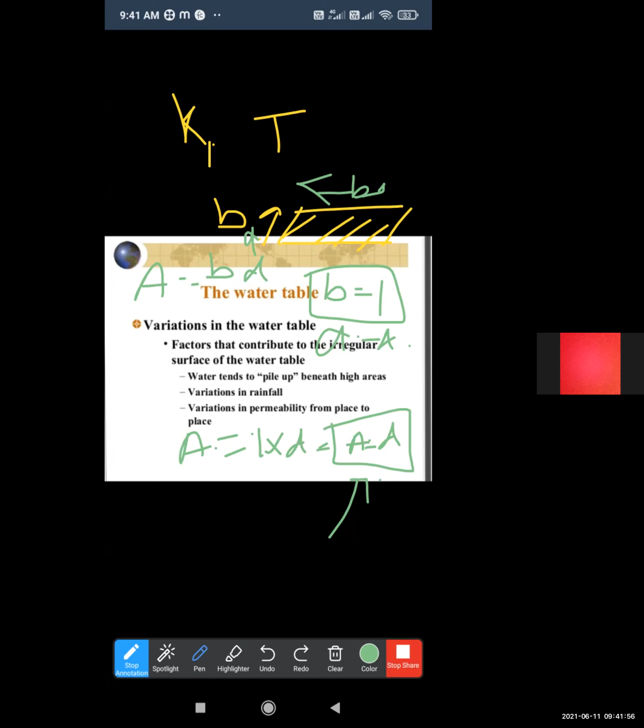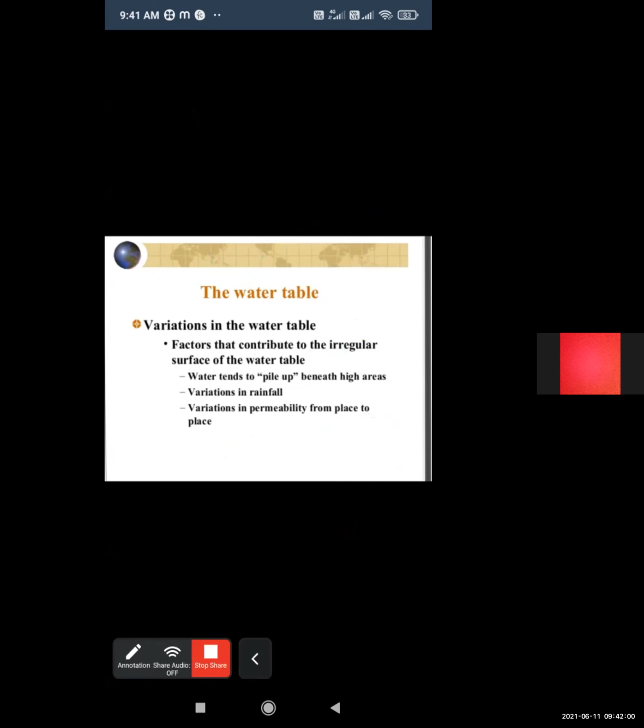So the relation between transmissibility and permeability, the relation between K and T. The term transmissibility is introduced by Theis, and it is measured in terms of coefficient of transmissibility.